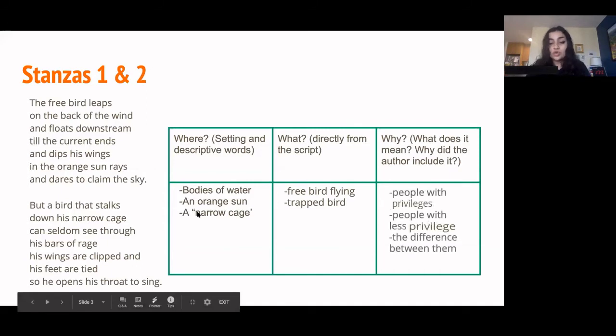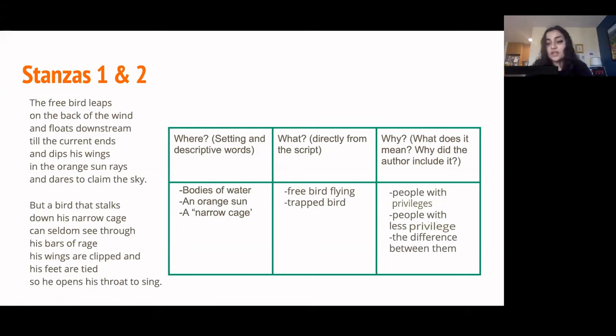And I wrote a shorter version of that in the chart: people with privileges, as in the free bird, and people with fewer privileges. In the two stanzas, there's a pretty strong contrast between them. The free bird is leaping and flying around, but the caged bird has to stalk his narrow cage, and he can barely